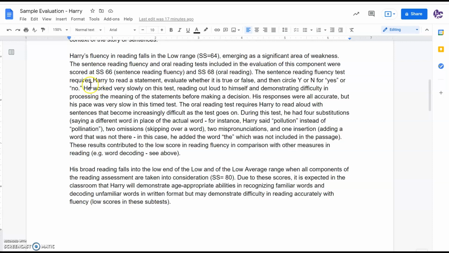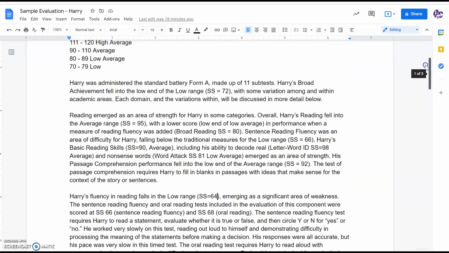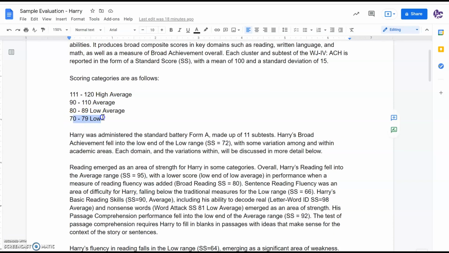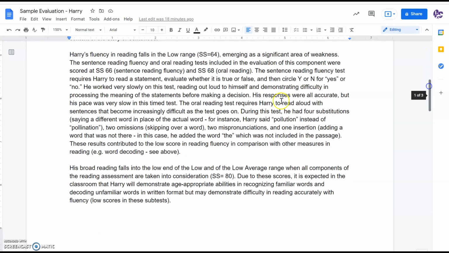So for example, this is what the sentence fluency test requires Harry to do, and then to circle yes or no, you guys will recognize that. So mentioned here in the report is that he worked very slowly on the test, reading out loud to himself, demonstrating difficulty in processing the meaning of the statements before making a decision. His responses were all accurate, but the pace was very slow with this timed test. So because this is evaluating fluency, we're seeing a standard score of 64, and up we go to interpret that. Very low, right in that area, lower than the 70 to 79 measure of low.